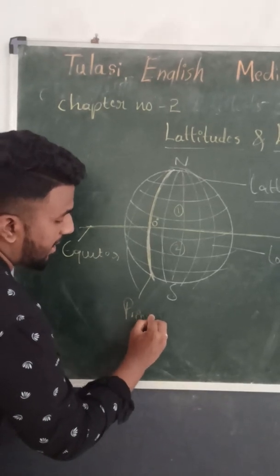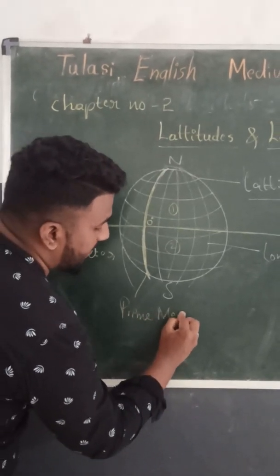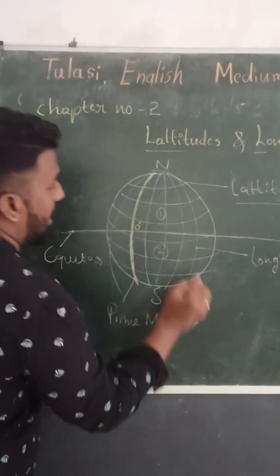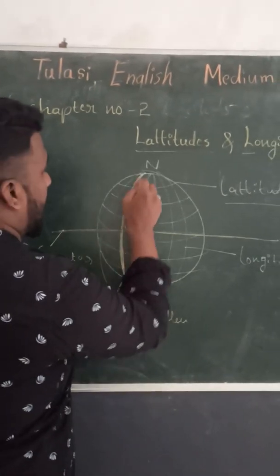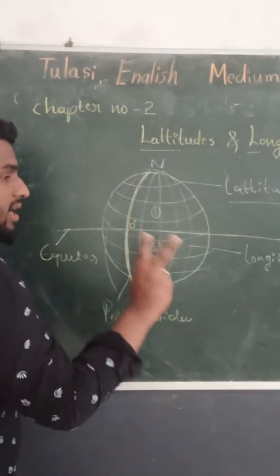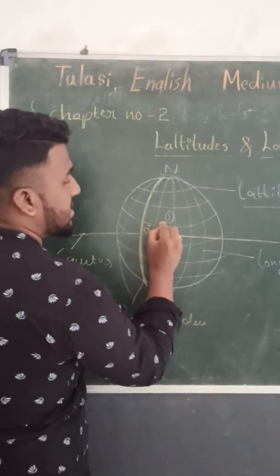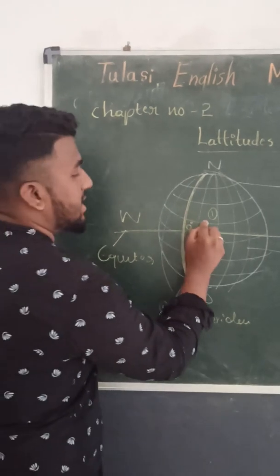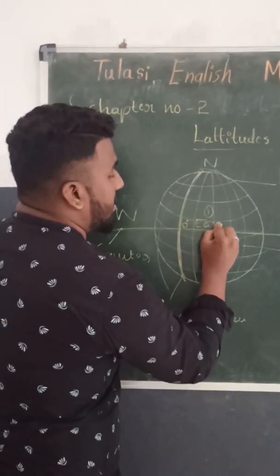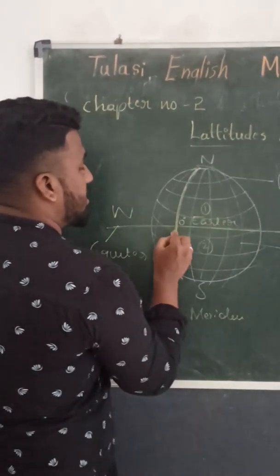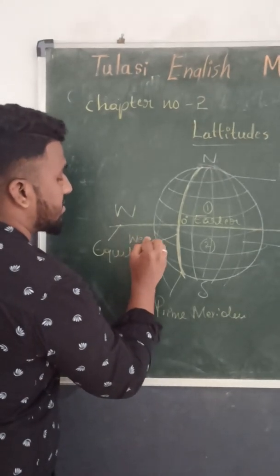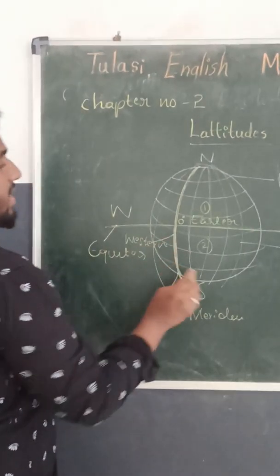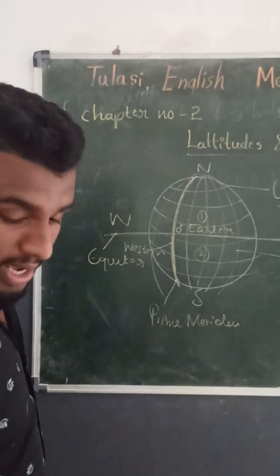The prime meridian again divides the earth into two hemispheres. This is the east direction, this is the west direction. So this is the eastern hemisphere, this is the western hemisphere.